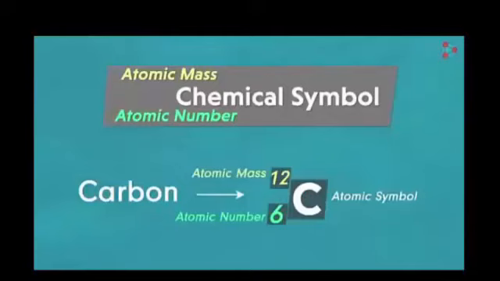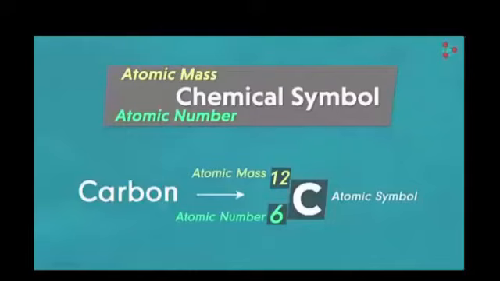Now, let's have a look at the example shown on your screen. Carbon, C. C is the atomic symbol of which element? Carbon. It will contain 2 numbers, 12 and 6. So, keep in mind, 12 is present on the top left, it is atomic mass, and 6 is present at the bottom left, it is atomic number.